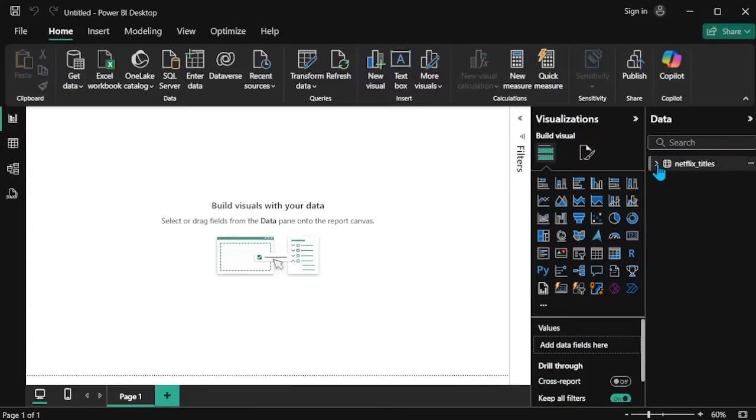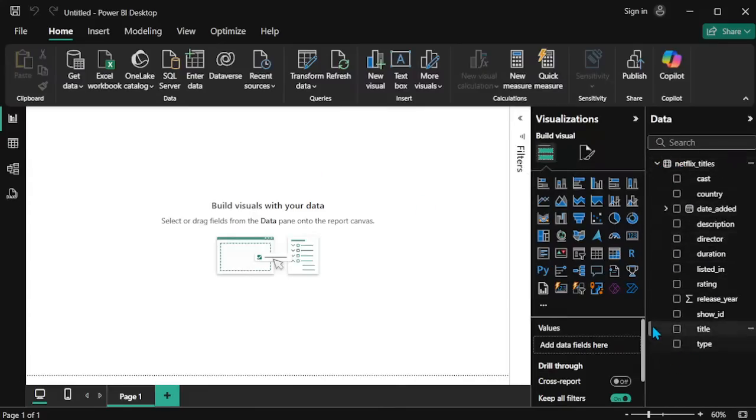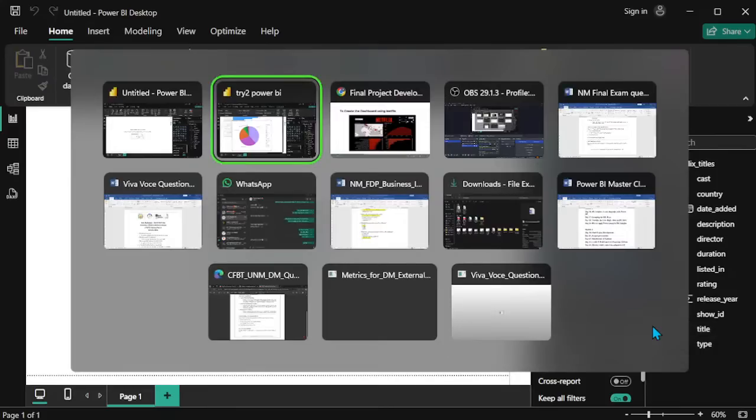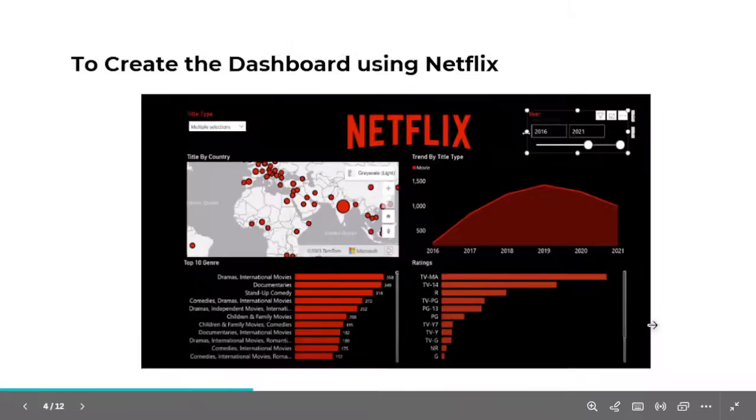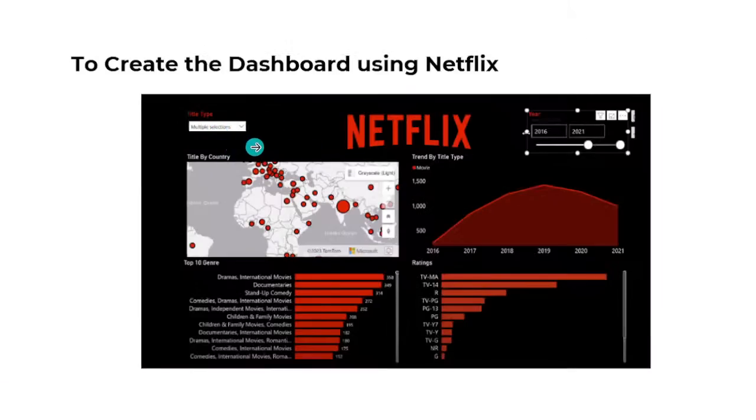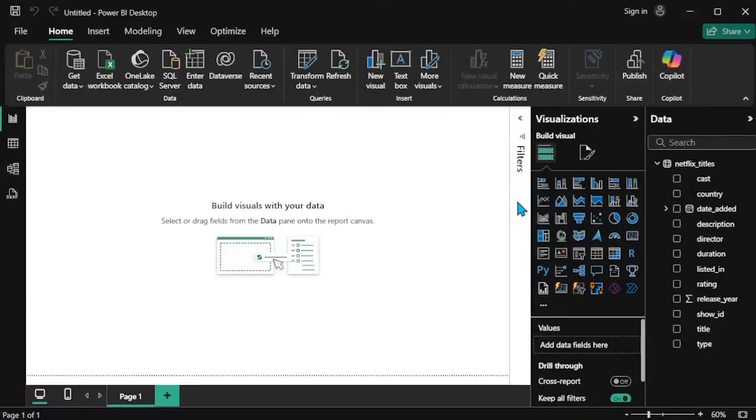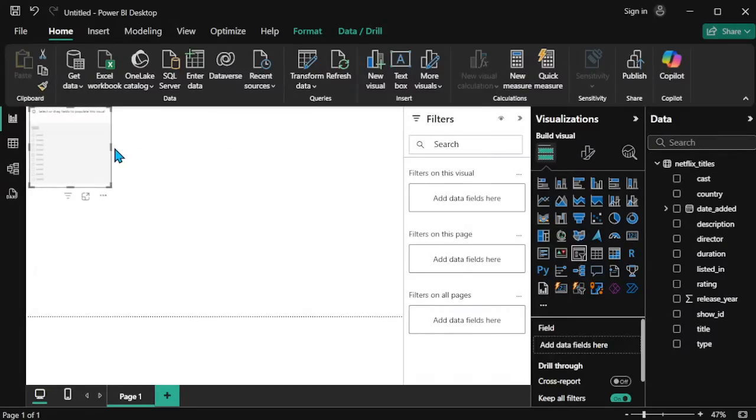Okay, so now it is uploaded in this place. So what is the first thing in our dashboard? The first one is two kinds of slicers, the title type slicer as well as the year slicer. So how can we create them? Where is the slicer? The slicer template is there. Once I click this, the slicer will open in this place.